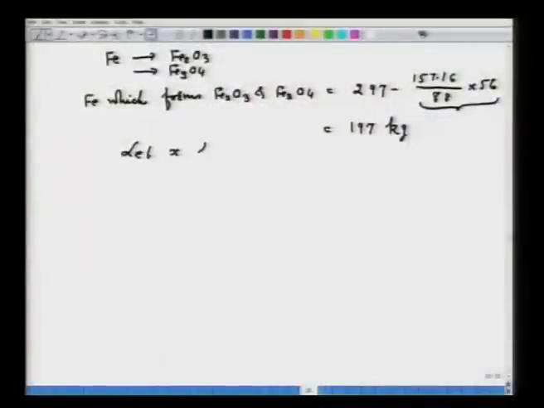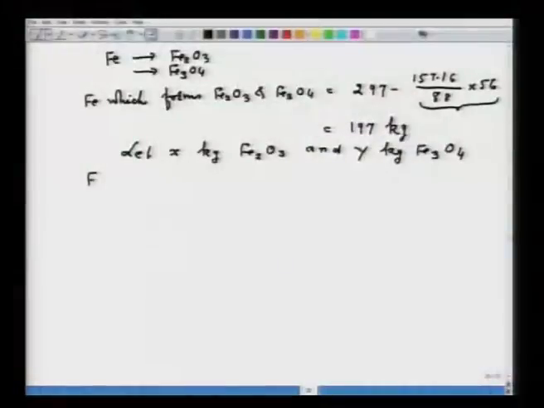So, I can form two equations. I know the amount of iron which is going to Fe2O3 and Fe3O4. I know the amount of oxygen which is going to Fe2O3 and Fe3O4. If I form two simultaneous equations, I can solve and get their respective amounts. So, that is what I am going to do. Let us consider x kg Fe2O3 and y kg Fe3O4. The hint I already gave to you.